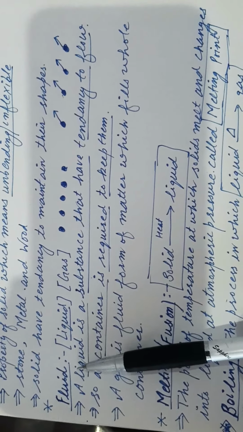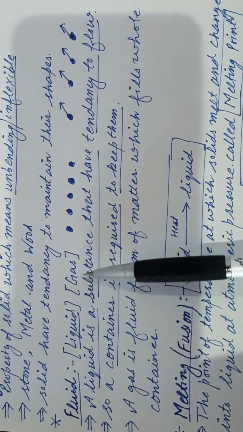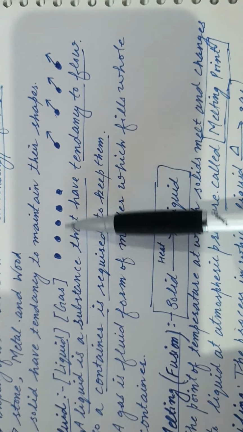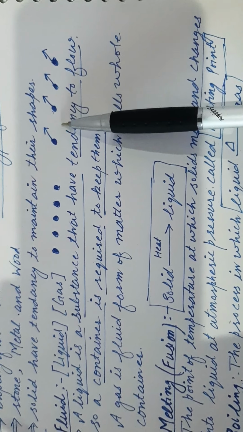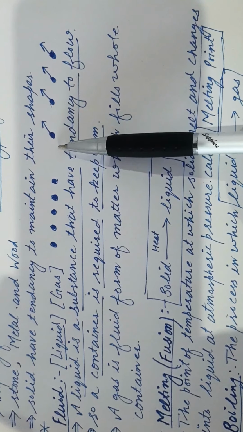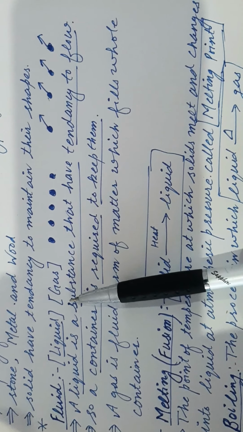Next characteristic property is fluidity, and it is a characteristic property of liquid and gases because the particles of liquid have space between them and the particles of gases have very large space between them. They are always in motion, so both the substances have the tendency to flow, and this property is known as fluidity.